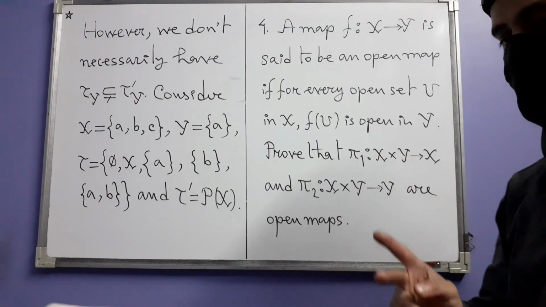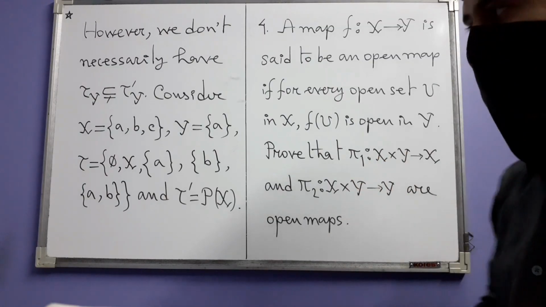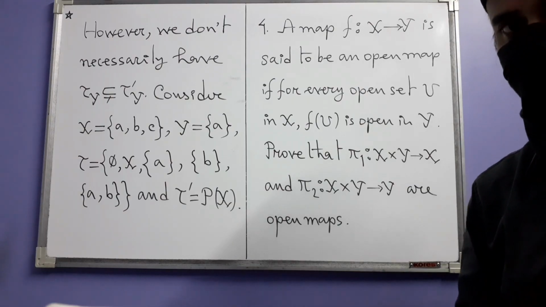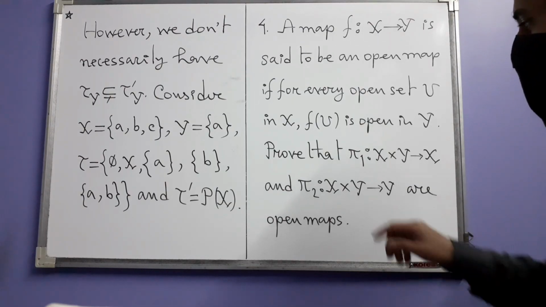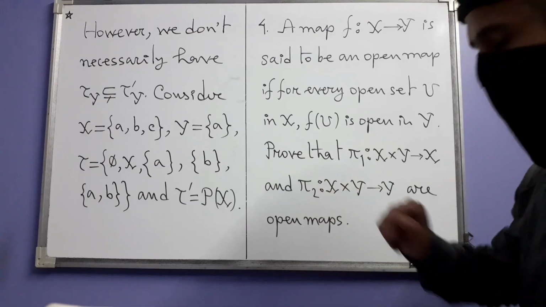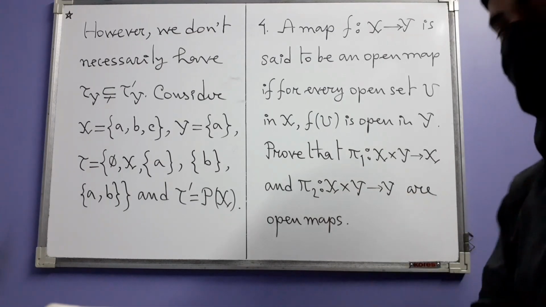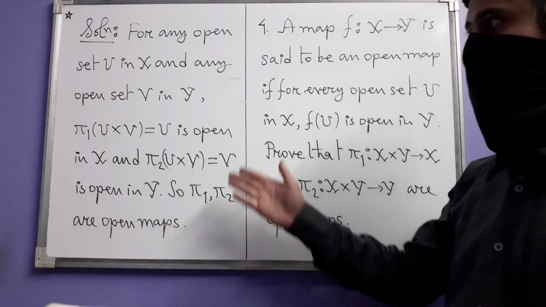We have to prove that for two topological spaces X and Y, if we consider their Cartesian product, in the product topology of course, then the projection maps pi1 and pi2, which you already know by now, are open maps. And this is the solution.